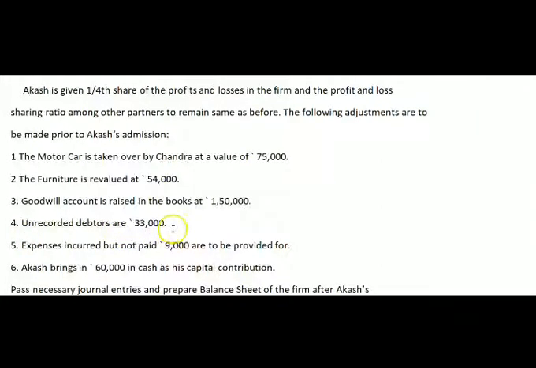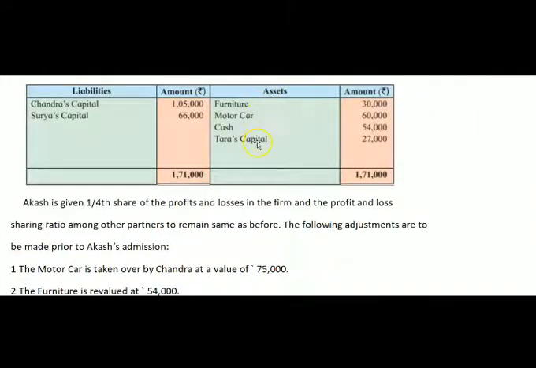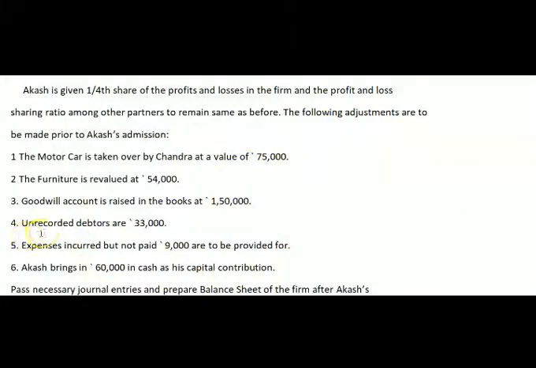Unrecorded debtors are 33,000. Here on the asset side, they have not mentioned anything about the debtors, and therefore these are our unrecorded debtors. The effect will come here with 33,000 rupees. Our assets are going to increase, and the second effect we will write on the revaluation account credit side. Next adjustment: expenses incurred but not paid, 9,000, are to be provided for. It means these are outstanding expenses, and outstanding expenses increase our liability. Therefore, the first effect we will write on the liability side and the second effect on the revaluation account or profit and loss adjustment account debit side.